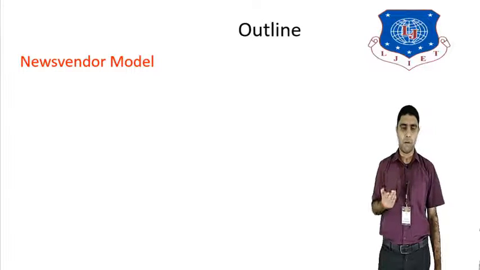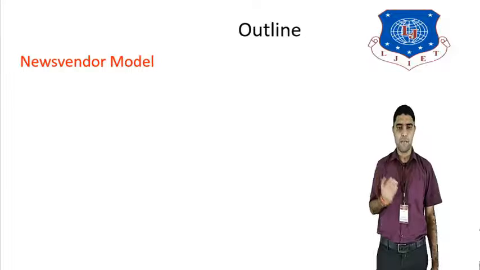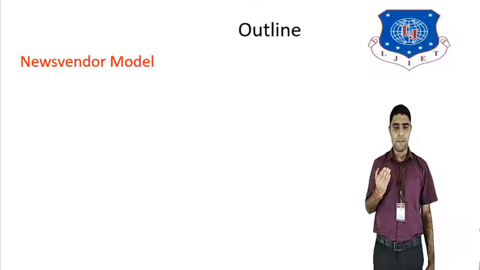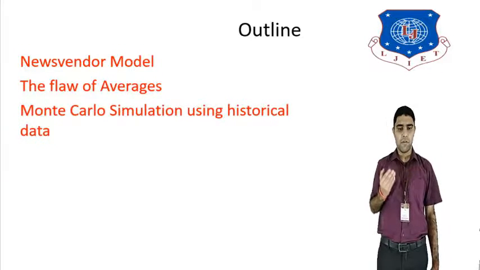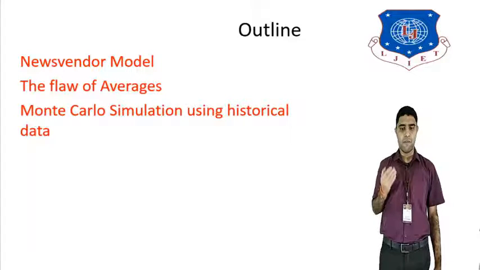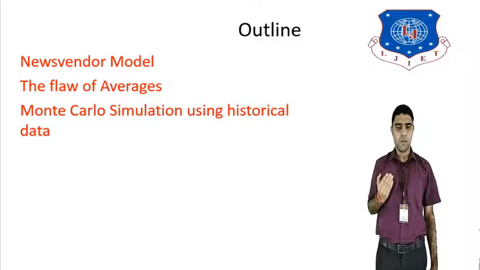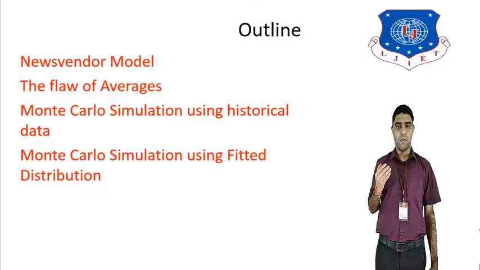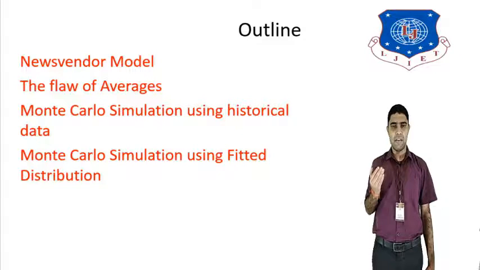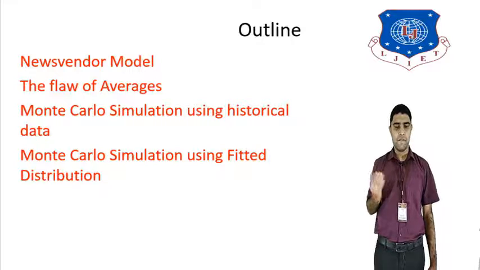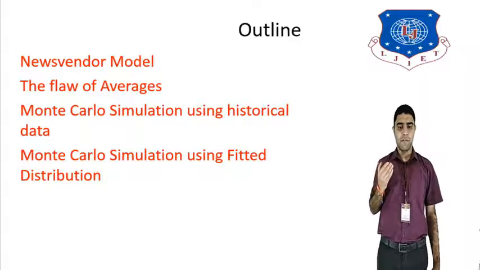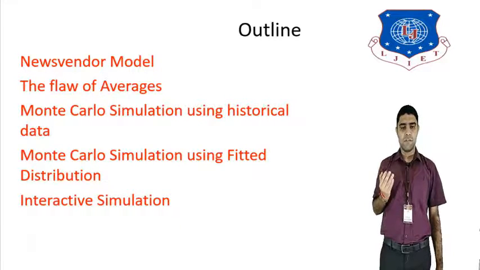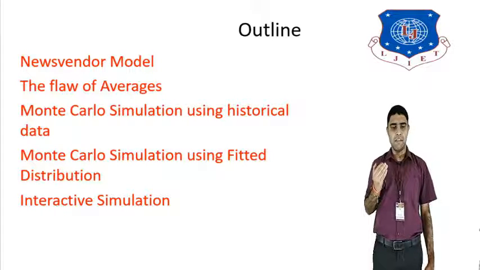In the news vendor model, we will see the flaws of averages, and how we can calculate the average for the news vendor model. After that, we will see Monte Carlo simulation using historical data, and how we take historical data for the Monte Carlo simulation. Then Monte Carlo simulation using fitted distribution. There are different types of distribution: binomial distribution, normal distribution, and fitted distribution. We will see an example of a fitted distribution using Monte Carlo simulation. After that, we will see interactive simulation, and how interactive simulation is done in the news vendor model.